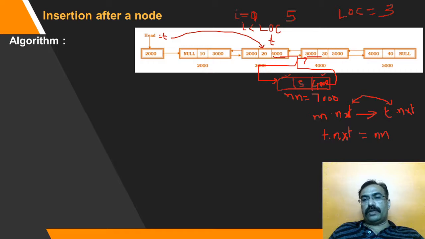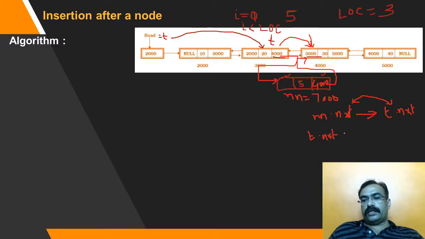Okay, still we need to modify this one and this one. So before this we need to modify. We'll take this step later. We need to first modify this one. How can it be? How can I get that? T dot next. What is t dot next right now? This one, because t is pointing to this one.